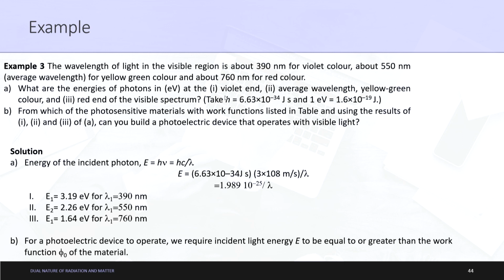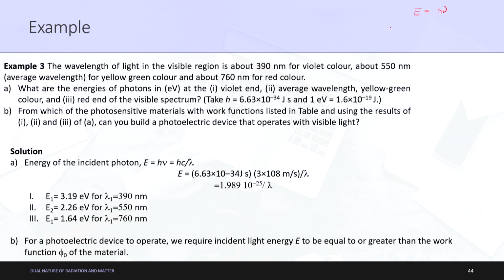The value of electron volt is also given to you, that is 1.6 into 10 to the power minus 19 joules, and the value of h is also given to you, that is 6.63 into 10 to the power minus 34 joule second. Fine. Everything is given, you need to find the energy. So what is energy? We know energy is equal to h nu, right.